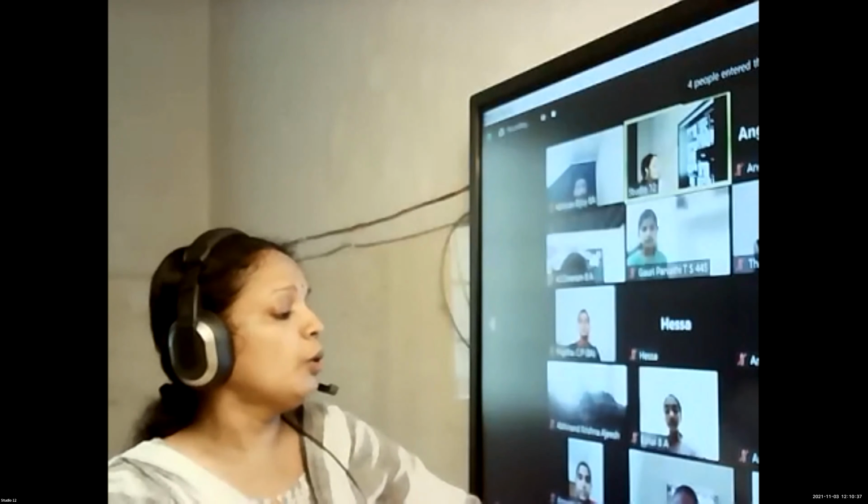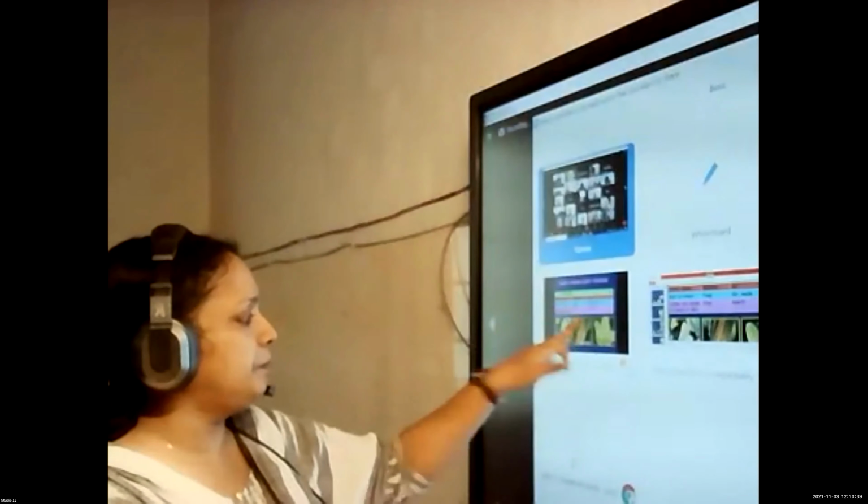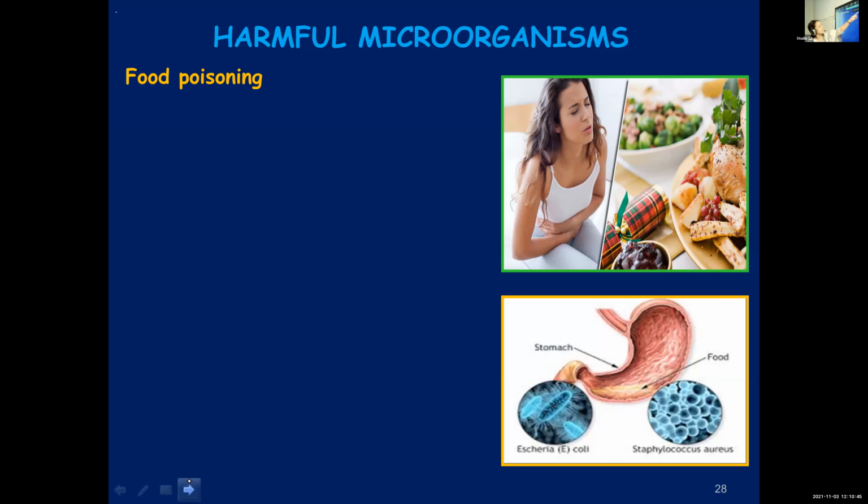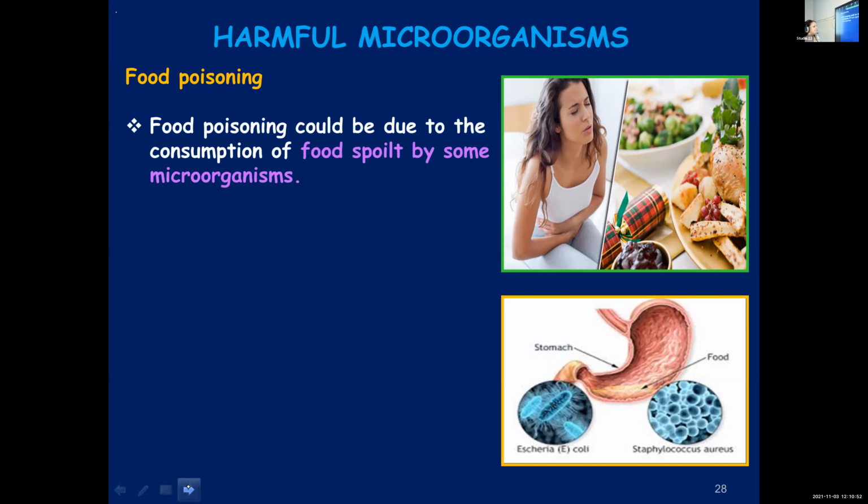Okay, we will learn more about food poisoning now. We all might have got food poisoning at least once in our lifetime. Food poisoning could be due to the consumption of food spoiled by some microorganism.